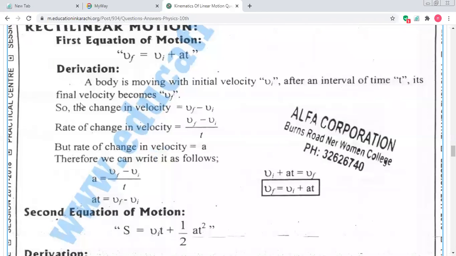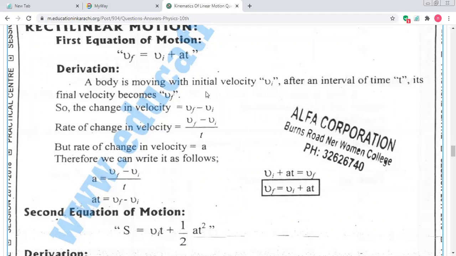Derivation. A body. Let's start. Okay, students, you have to prove this. You will have to prove this derivation, Vf is equal to Vi plus At. How? Let's see. A body is moving with initial velocity Vi. Obviously, when a body or any transport starts from rest, its velocity is the initial velocity. A body is moving with initial velocity Vi, and after an interval of time, its final velocity becomes Vf.